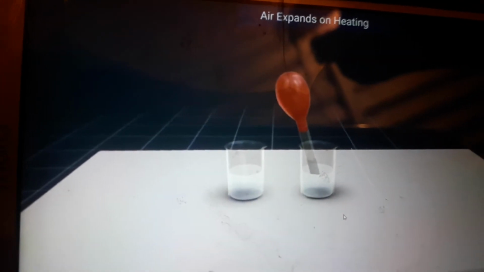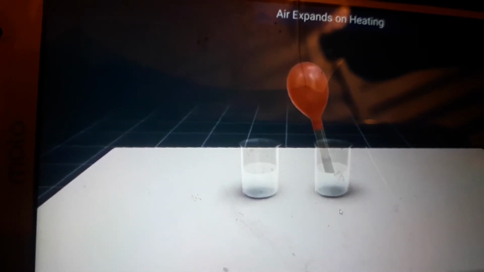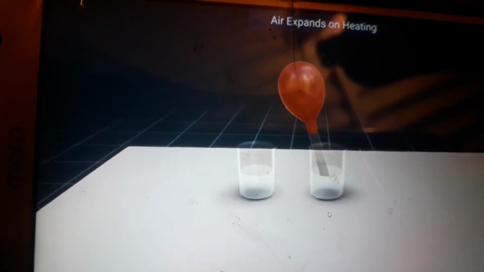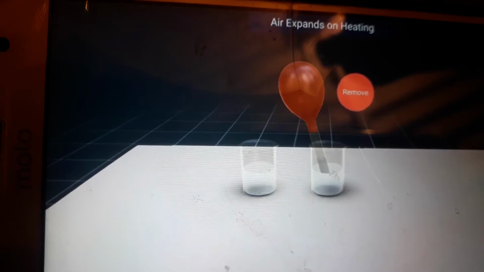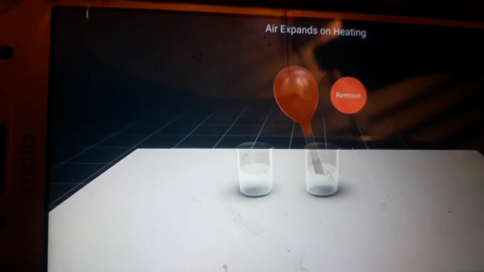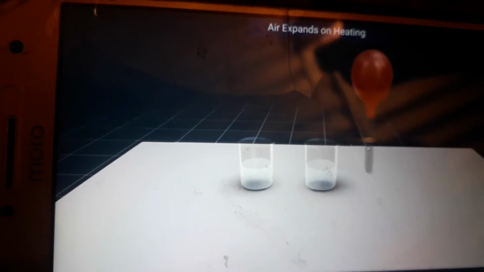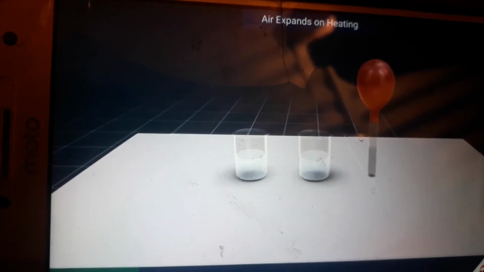See, observe the balloon, how it was first and how it is becoming now. The balloon is expanding. Why? Because it is kept in the hot water and the air expands on heating. Now remove the balloon and let's place it in the cold water tumbler.